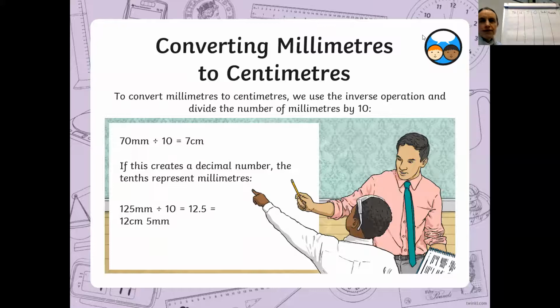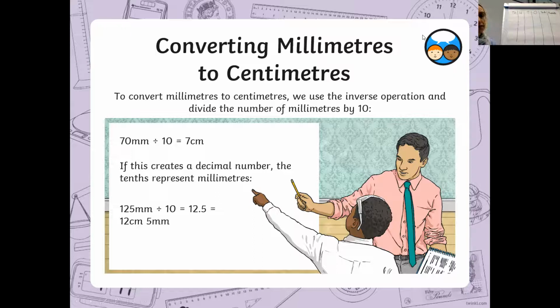What about then if we are converting millimetres to centimetres? So this time we've taken a measurement and it's come to 70 millimetres. We need to do the inverse. We need to do the opposite. So when you get your answer in millimetres and you want to change it to centimetres, you are now going to divide by 10. And to divide by 10, as we learned yesterday, we are going to move the digits one place to the right.